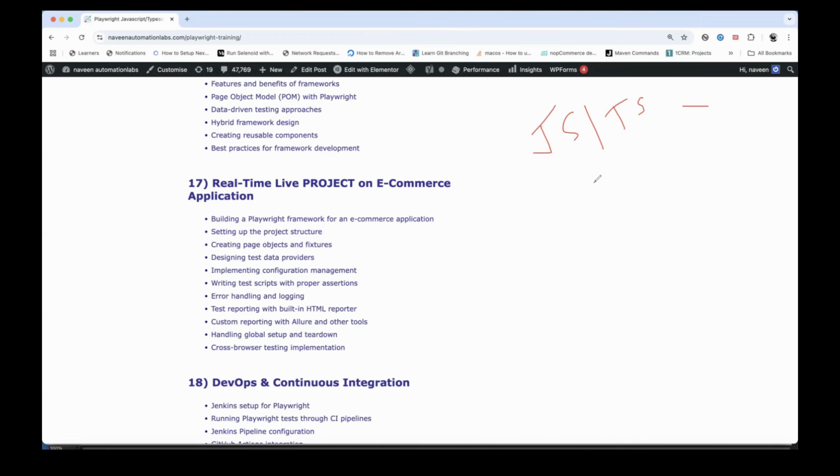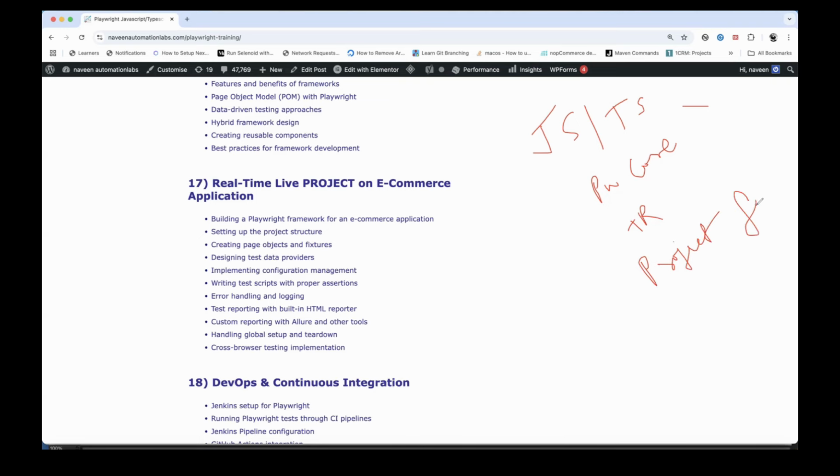And then we are talking about all the Playwright core features, right? So we will practice the Playwright core features, just like we do in other automation tools. And once the Playwright core features, along with the basic and advanced features, are covered, then we go with the test runner. Once the test runner is covered, then we go with the end-to-end project framework, where we are going to develop one end-to-end framework.